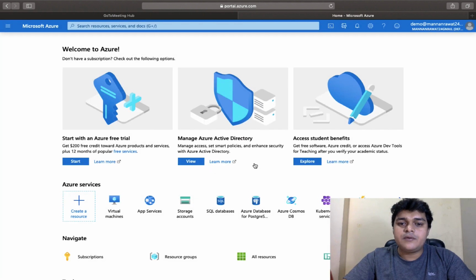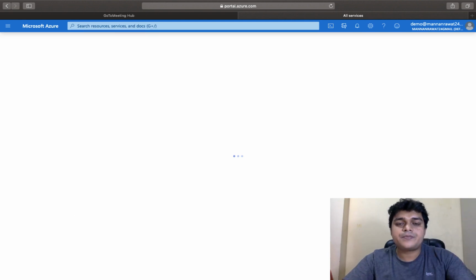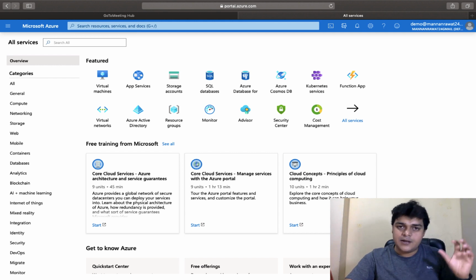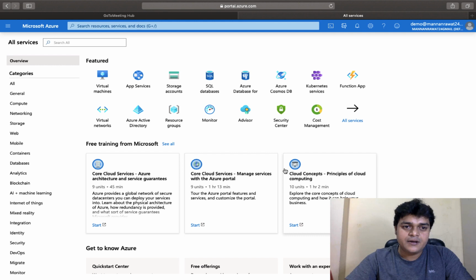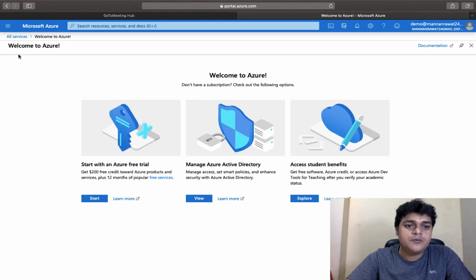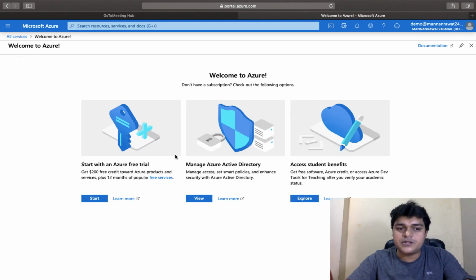Now we have successfully logged in to our Azure portal. See, this is the demo user at manan rawat 24. I'm just going to click on all services. This is the Microsoft icon. Just click here or just click on more services. Now you are able to see all the options available like our root account, but unfortunately you are unable to use any services here. Like if you are planning to create a virtual machine, you are unable to do that because you don't have a subscription. If you proceed, it says, could you please subscribe yourself?